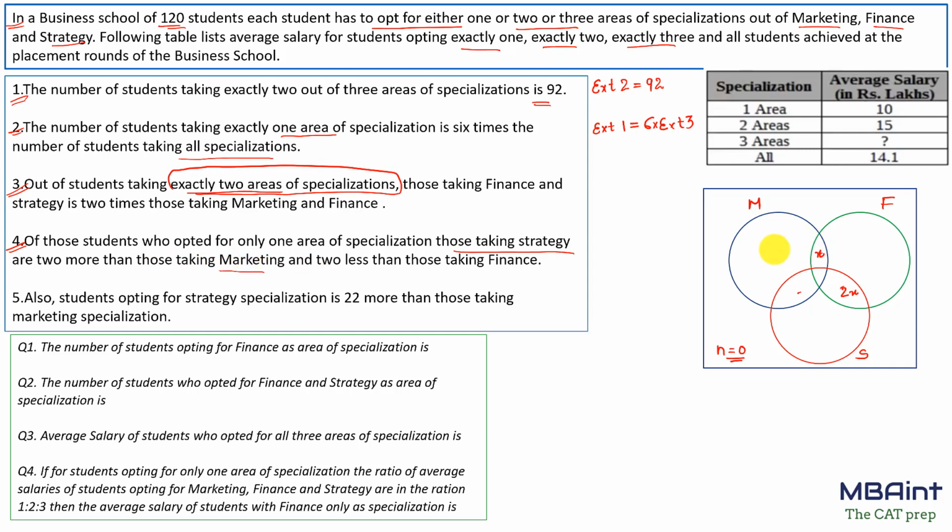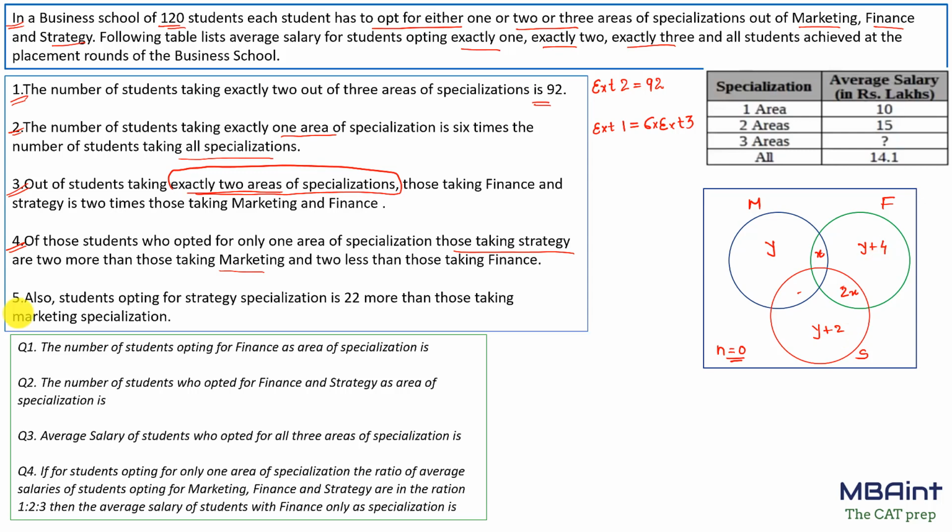So if the number of students taking only marketing is Y, the number of students taking only strategy would be Y plus 2, and this is in turn 2 less than the number of students taking only finance. So only finance would be 2 more than that, Y plus 4.